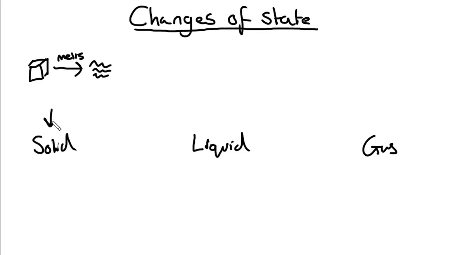If we supply heat to the solid, if we put heat energy into the solid, we know that the particles will have more kinetic energy, and will have a higher ability to move around. And thus the solid becomes a liquid. And this process is known as melting.